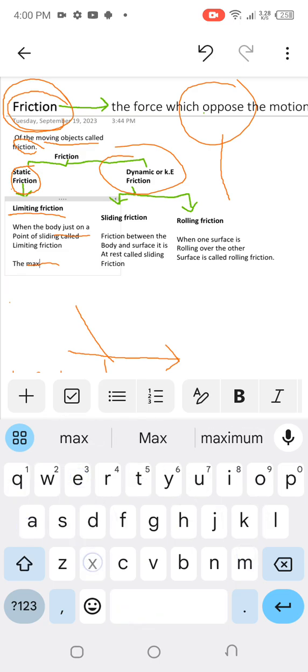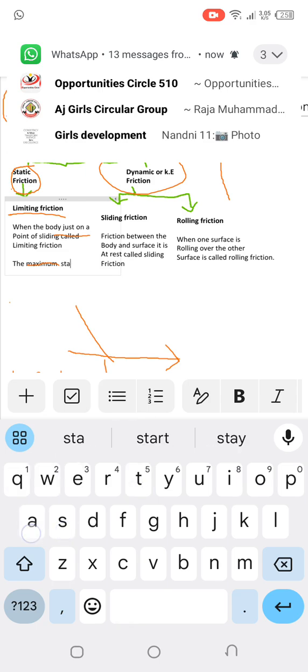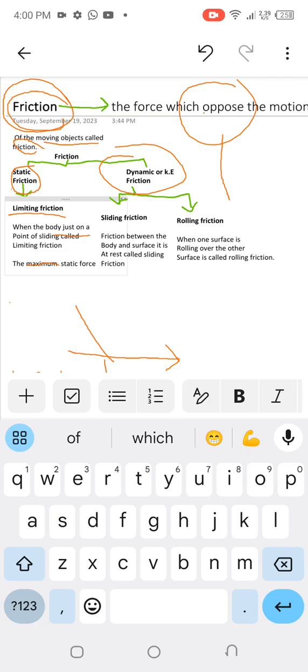the maximum static force, called friction, right?